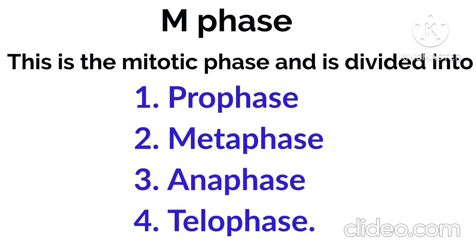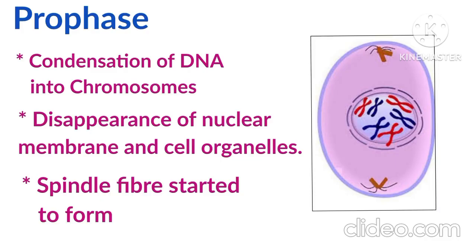Let us have a look at the next important part of the cell cycle, that is the M phase. This M phase has four different phases, namely prophase, metaphase, anaphase, and telophase. Let us discuss all the four phases one by one in a detailed manner. In prophase, the chromatin condenses to form the classical chromosome structure having two sister chromatids. Centrosomes move apart and begin releasing mitotic spindles. The nuclear membrane and the nucleolus also start disappearing, which marks the breakdown of the nucleus.